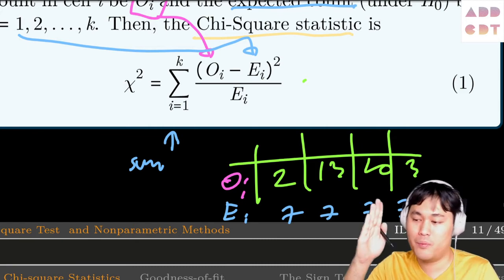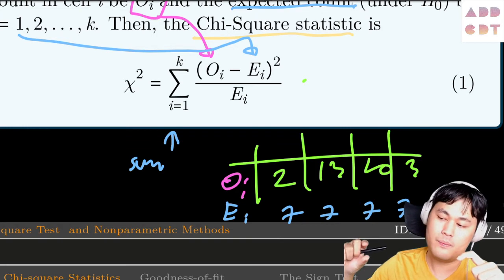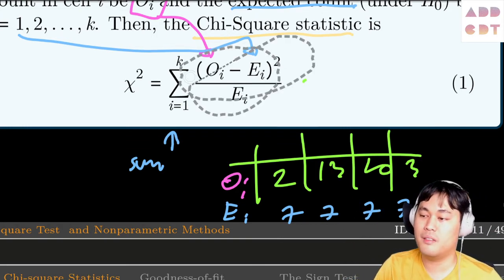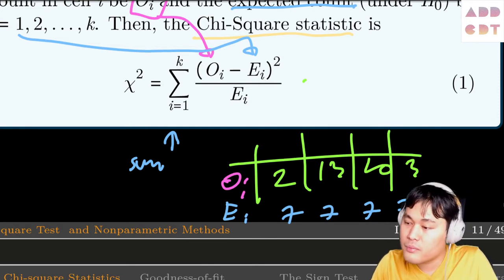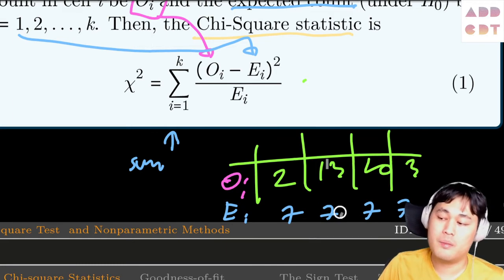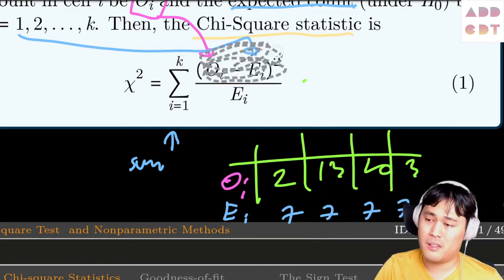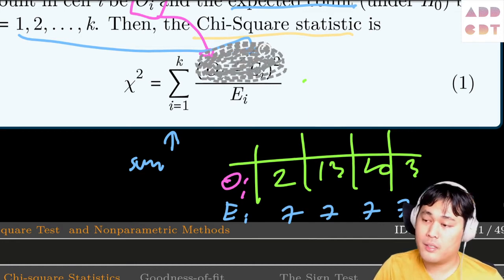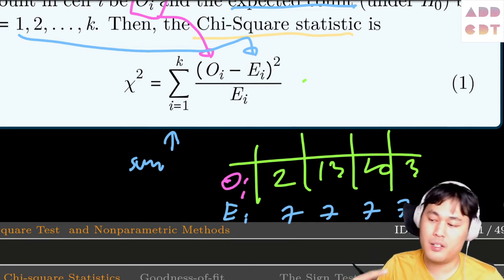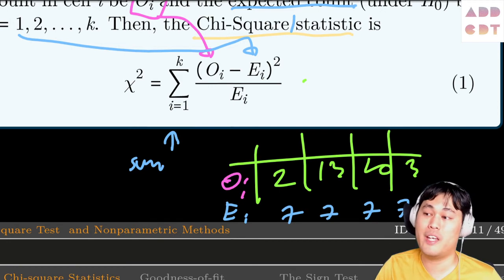We expect 7, but we only got 2. So the number that contributes to the final formula is going to be large as well. And 7 and 13: we expect 7, but we got 13, so the difference is 6. That difference is reflected in the formula. And then we take the square again because we need a positive number, and square is easier to work with than the absolute value.